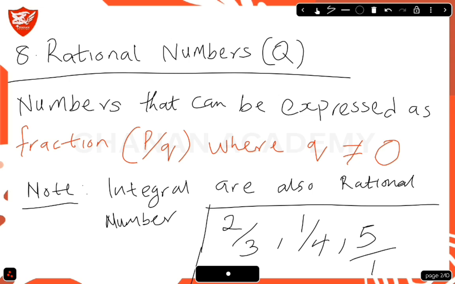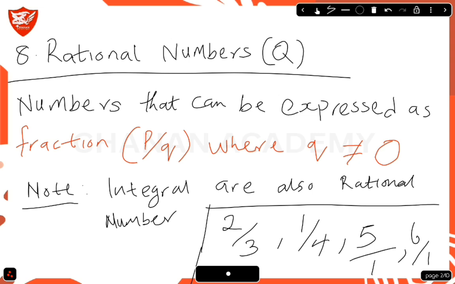So rational numbers are numbers that can be expressed as a fraction, p over q, where q is not equal to 0. Like I said, if you don't know why q is not equal to 0, please check our previous video that talked about the properties of the basic operations. And you should also know that integers are also rational numbers, and the reason is that they can be expressed as a fraction, like the one I just explained. For example, 6 can also be expressed as 6 over 1, which is also a fraction.